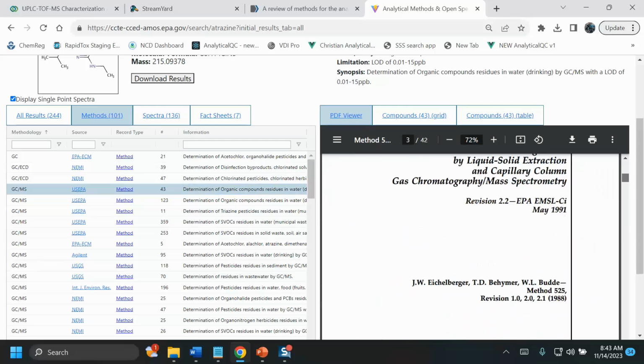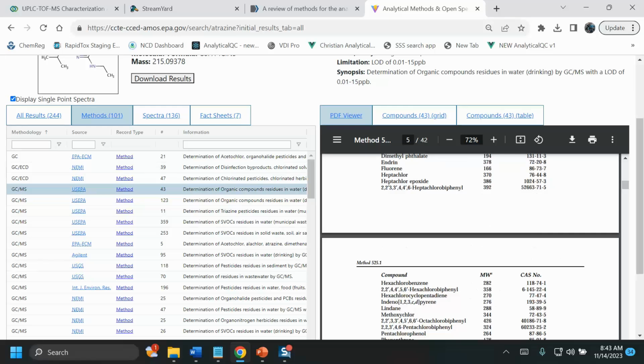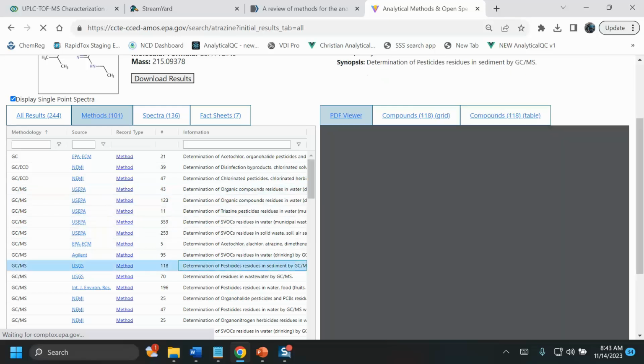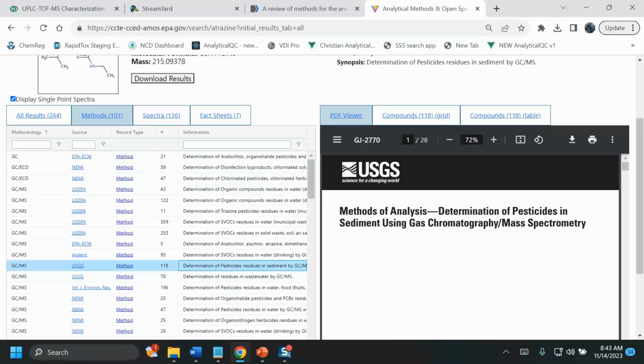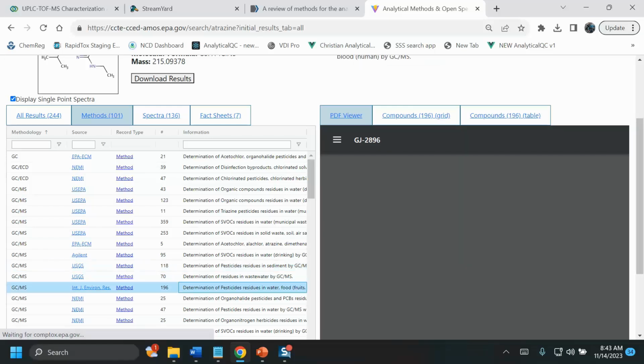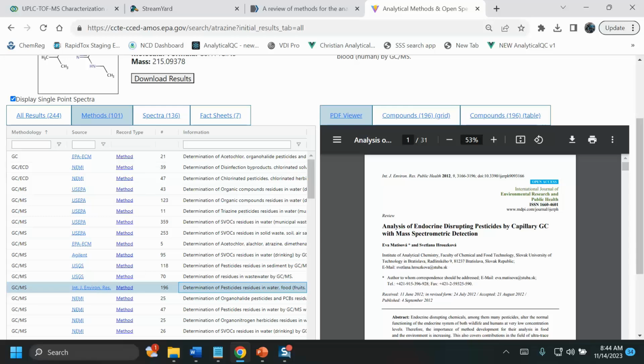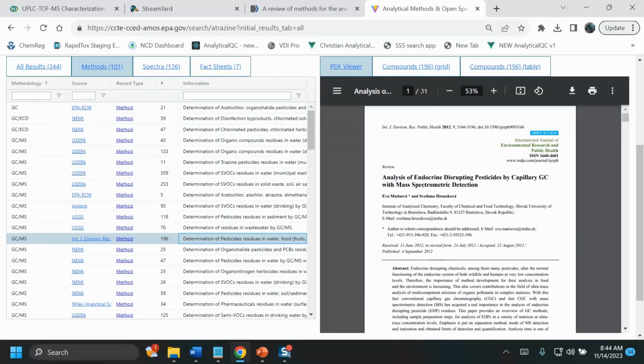And what we are doing, as I commented, is pulling the chemicals based on name and CAS number out of these documents and then mapping them into our chemical registration system. We also have USGS methods right here. In some cases, we have the open access journal articles, which we load directly into the system.